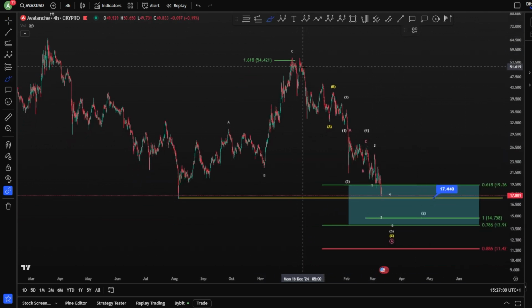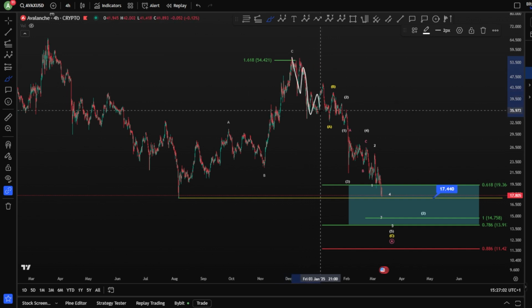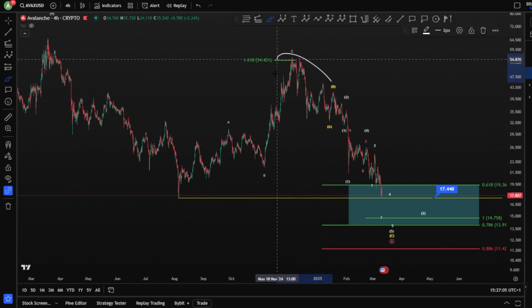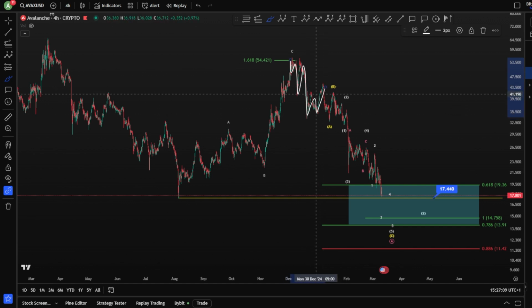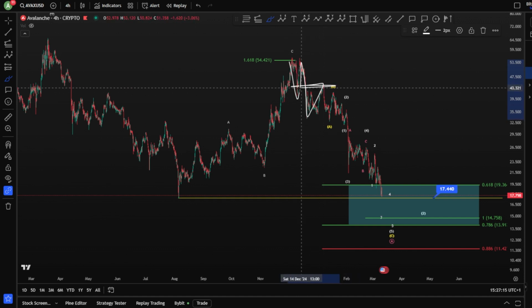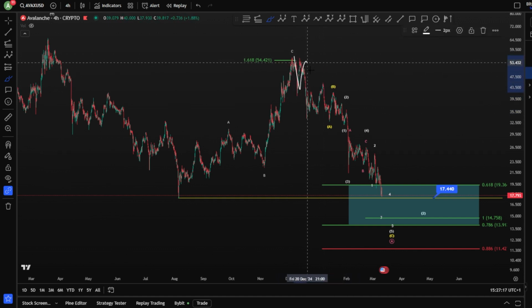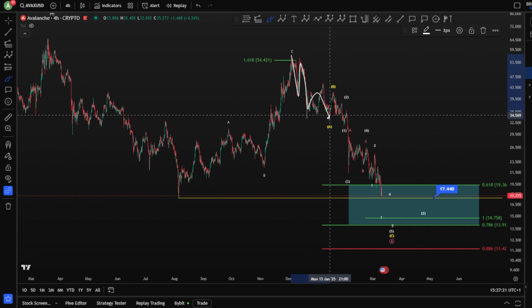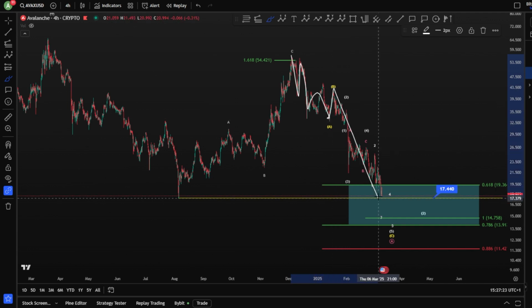And potentially it can be impulsive here. But the problem is that you cannot see a really nice impulse. You can see just overlapping waves. There is no impulse 1, 2, 3, 4 invalidation, meaning higher potential even that this is a corrective wave for A, B, and a C towards the downside.